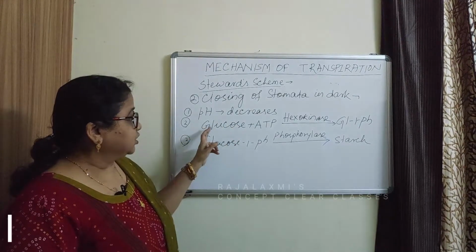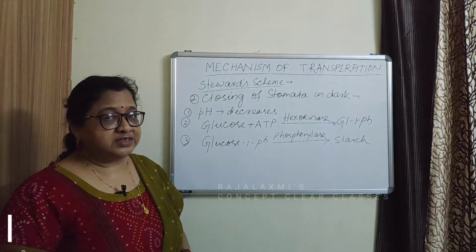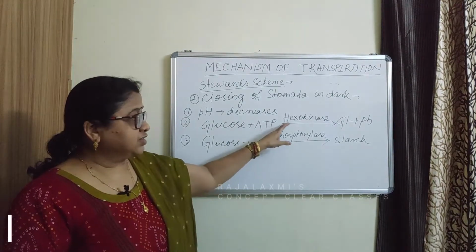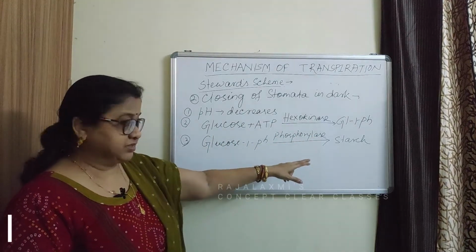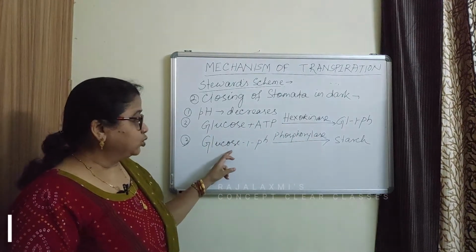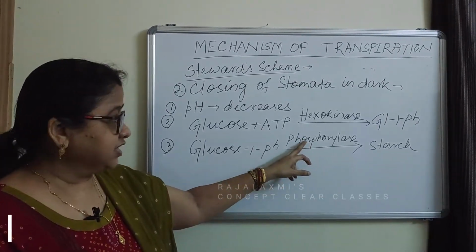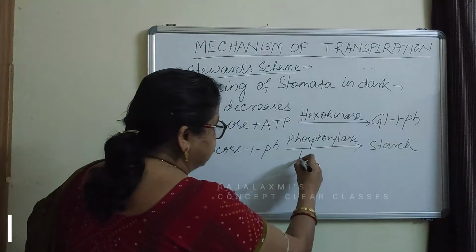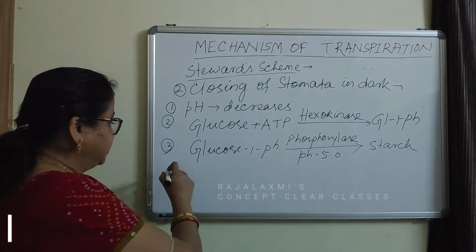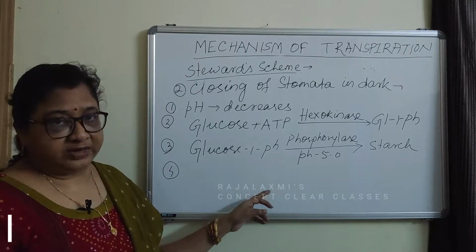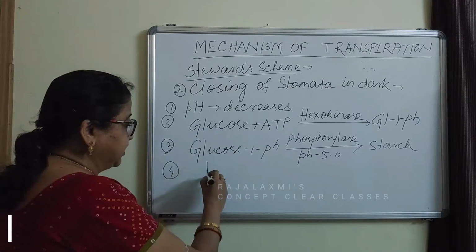At low pH, the glucose is converted to glucose 1-phosphate in presence of ATP and the enzyme is hexokinase. So now glucose is converted to glucose 1-phosphate. In the next step, glucose 1-phosphate is converted to starch by the enzyme phosphorylase. pH is about 5. So when starch is formed, it is insoluble in water. So the osmotic concentration of the guard cell decreases.